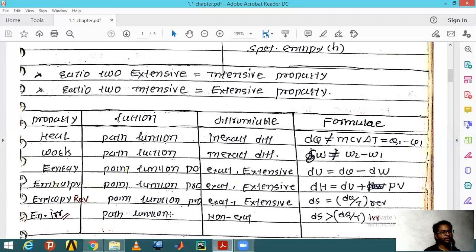It only depends on the two end points. It does not care about what path you have taken in between, and what is going on in between. You just focus on the end points. The best example I can give is a company where a sales manager has given you some target.